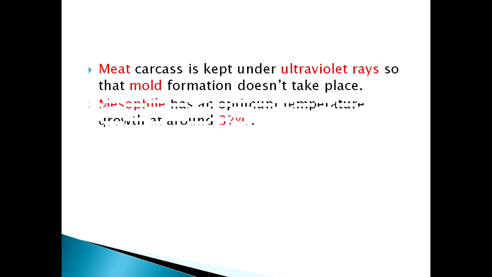Another thing is mold. Mesophile has an optimum temperature for growth at around 37 degrees Celsius. Okay, there are three types of organisms that cause spoilage to our food. They are classified as mesophile, psychrophile, and thermophile.